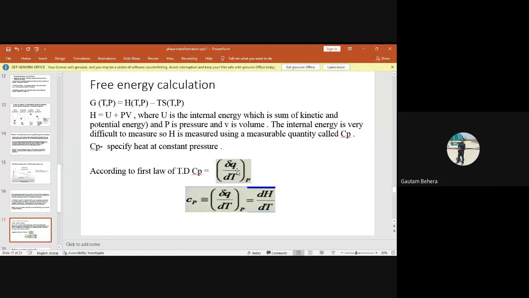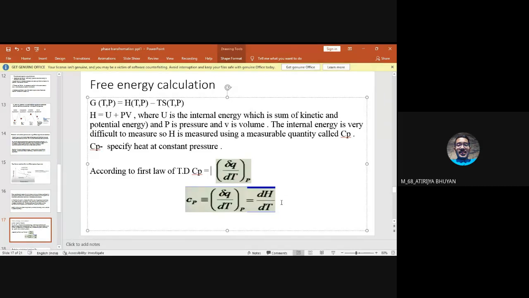So Cp is equal to del Q by dT at constant pressure. Further, I can write Cp is nearly equal to dH by dT. So what is this H? This H is enthalpy, right? So can you people define what is enthalpy? Can you tell me whether enthalpy and heat are same or different?